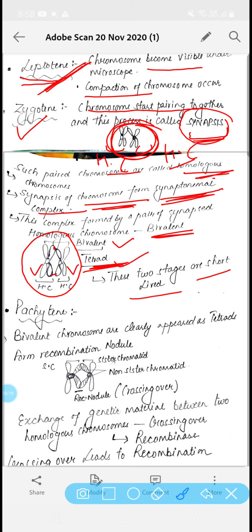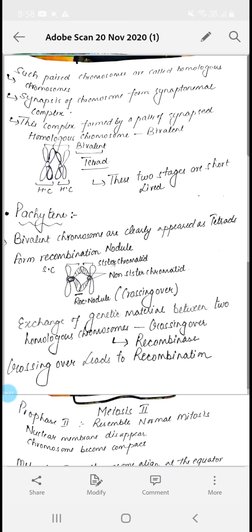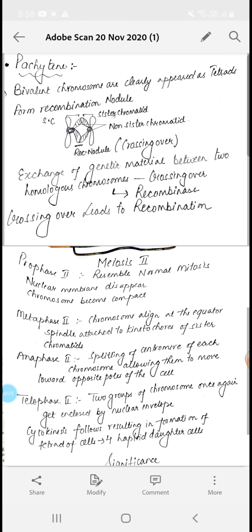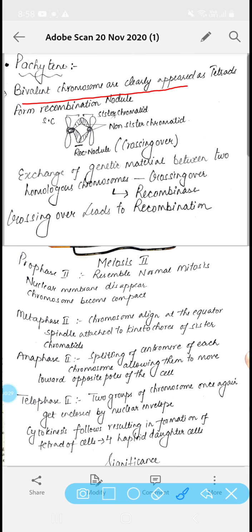Now we come to the next stage of prophase 1, that is pachytene. Pachytene is the next stage where these bivalent chromosomes clearly appear as tetrads, and now these tetrads will form the recombination nodule. So in this diagram, if you observe carefully, I have marked the sister chromatids and non-sister chromatids.